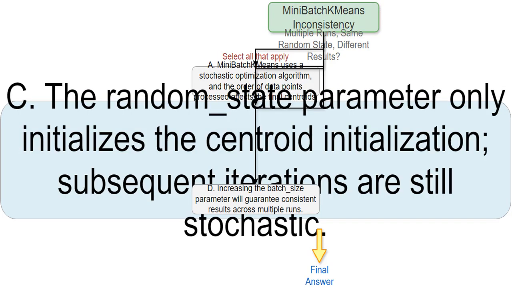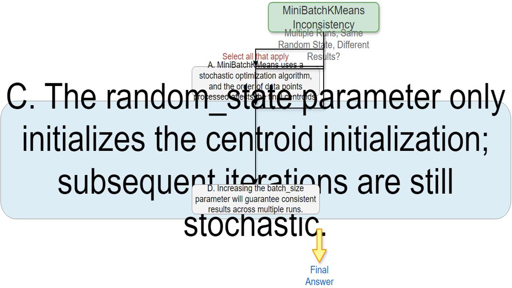Absolutely. The random_state parameter only affects the very beginning. It sets the initial starting points for the cluster centers, centroids. But after that, the algorithm's iterative nature and the use of mini-batches, small portions of the data at a time, introduce randomness to the centroid updates.